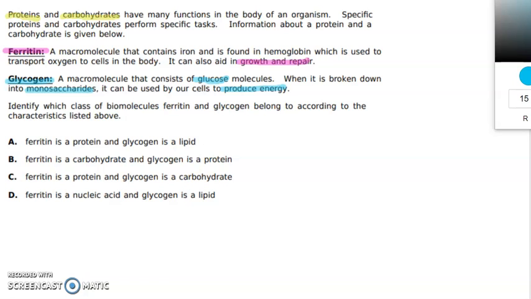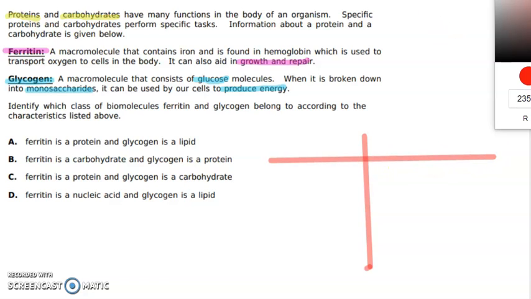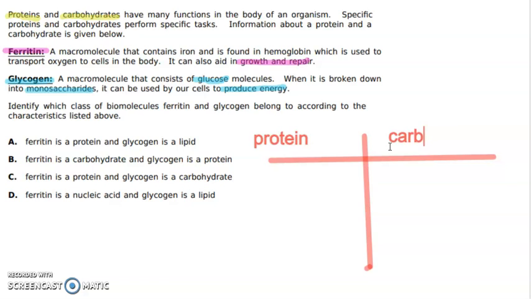Okay, so let's go ahead and make a little T-chart right here. Okay, and let's compare our proteins and carbohydrates, and let's just brainstorm some things that we know about them. Okay, so we're going to put protein on this side and carbohydrates on this side. Okay, so first of all, let's start with proteins.